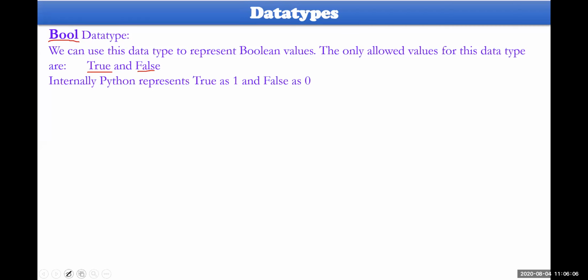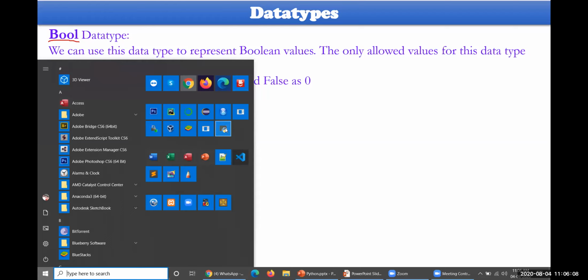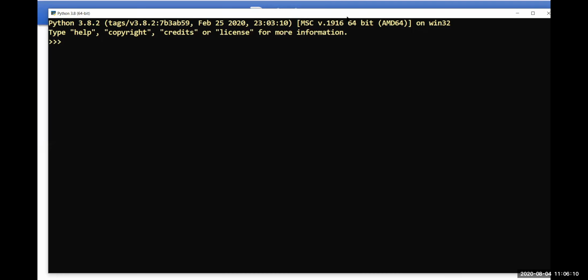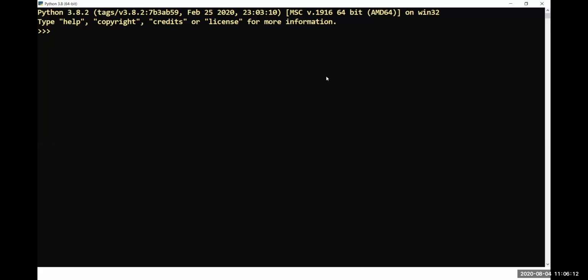For example, let me open this Python terminal. Here, some flag f will be equal to True. Then we check what the f value is: it is a bool type.